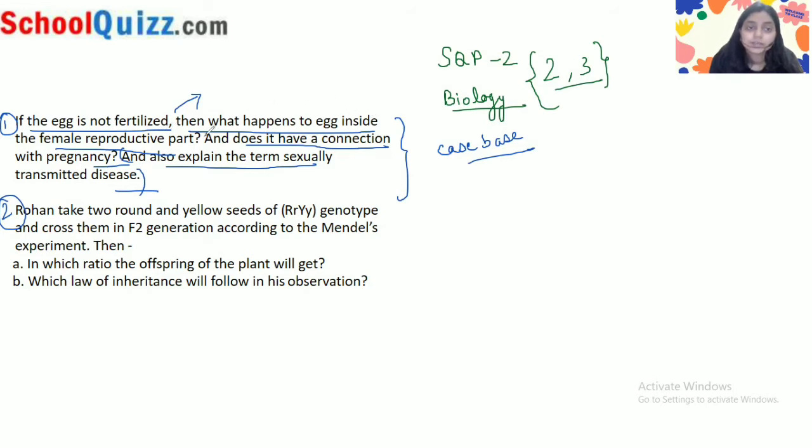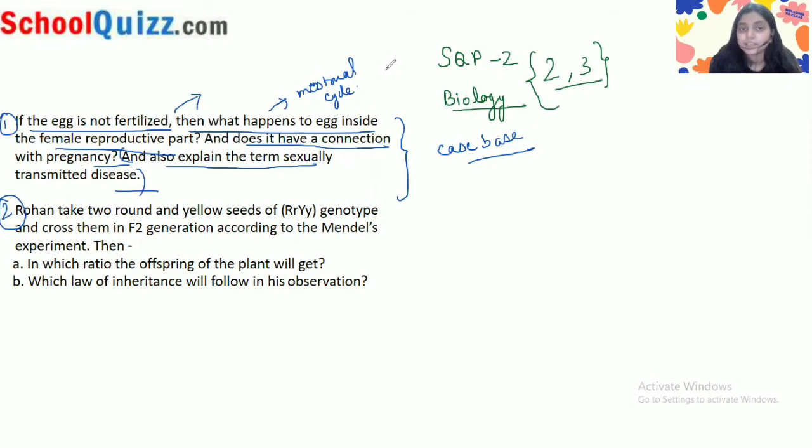The first part of this question is asking about the menstrual cycle. When a girl starts to have a menstrual cycle, it means that her body is preparing for the reproduction process.